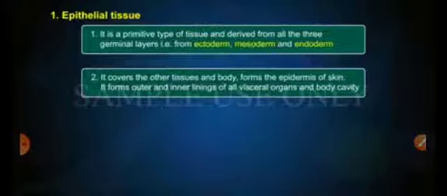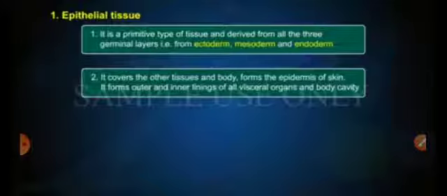Firstly, talking about the epithelial tissue. It is a primitive tissue and it is derived from all the three germinal layers, that is ectoderm, mesoderm and endoderm, and therefore it is also referred to as the germinal epithelium. The word epi refers to upon, and thelia, growth. It covers the tissues and body forms.